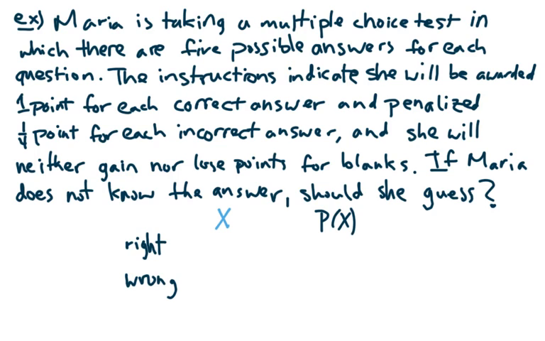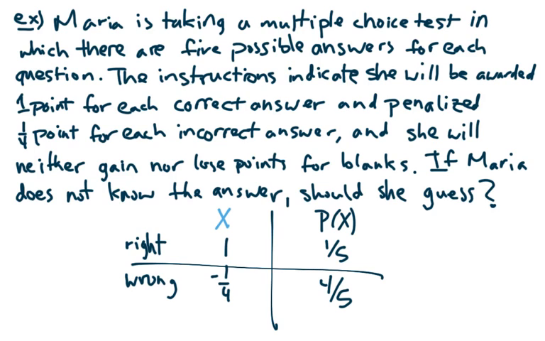that thing happening. So, if she gets it right, she gets a point. Hooray! If she gets it wrong, she loses a point. Right? So these are the values of X for right and wrong. The probability of being right: now there's 5 possible choices, and only 1 of them is correct. So this is a 1 in 5 probability. The probability of being wrong: well, there is only 1 right answer. That means that there's 4 wrong answers. Right? So this is the kind of table we want to make, showing the different values of X and their